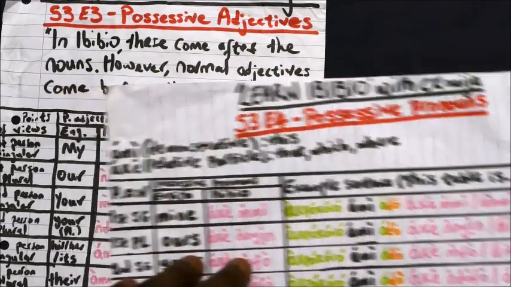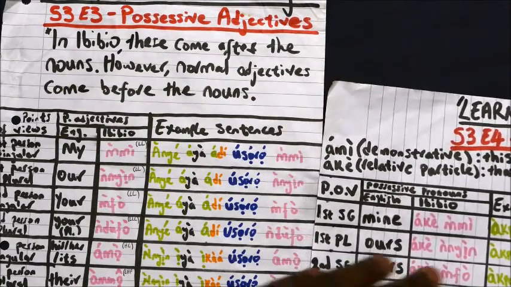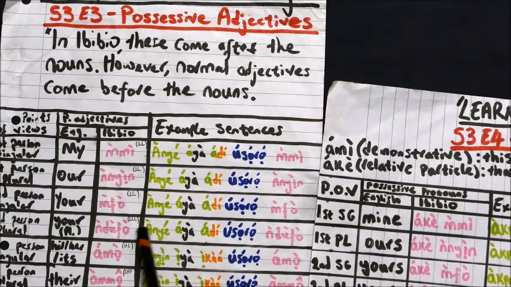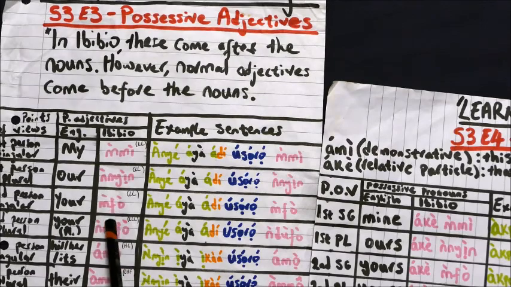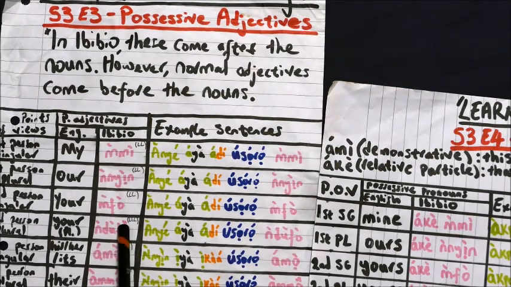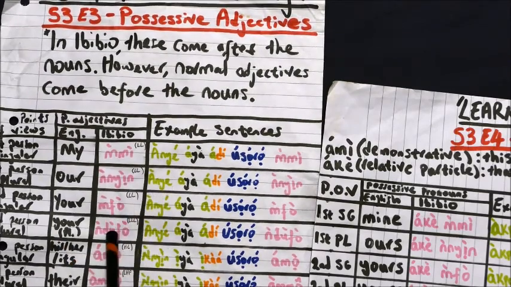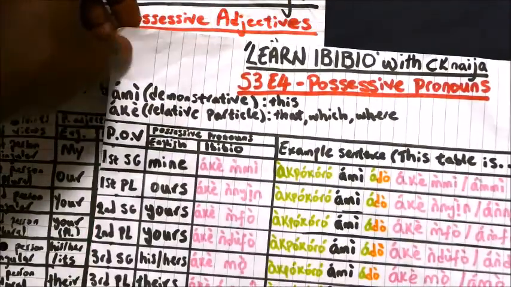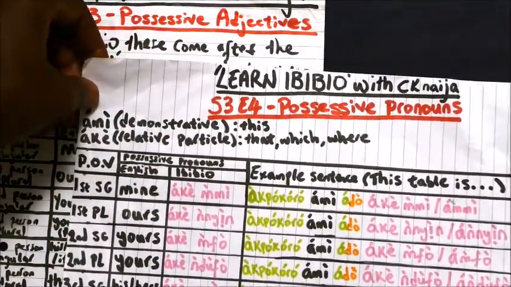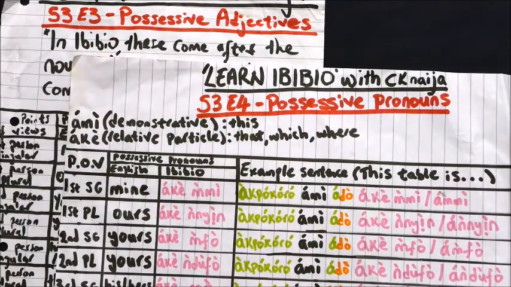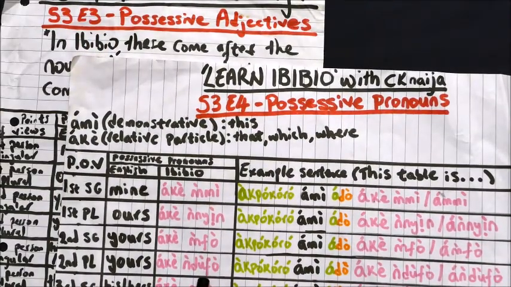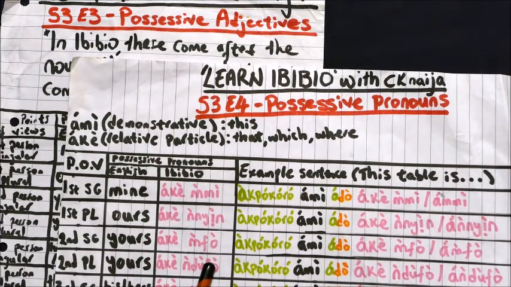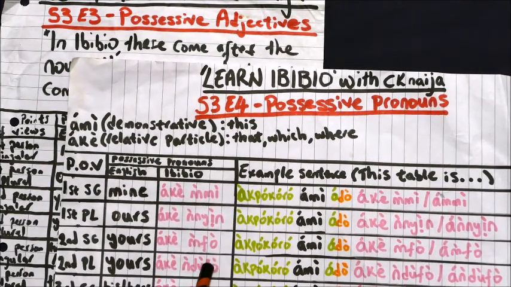Moving on to the second person plural, we can see again here that the word for the possessive adjective is ndofo. Now if we come back to our possessive pronouns, we see that the word again makes a reappearance. Ake ndofo, that which is yours, plural.